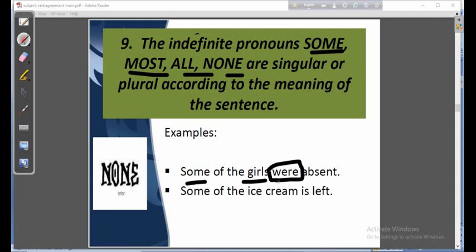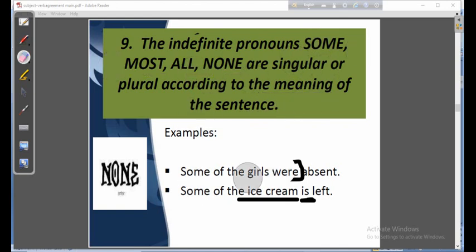But in the next sentence, there's a great scope to get puzzled. Some of the ice cream is. And that is why I have told you that it will depend on the very meaning of the sentence. So here you have lots of scope to get puzzled.